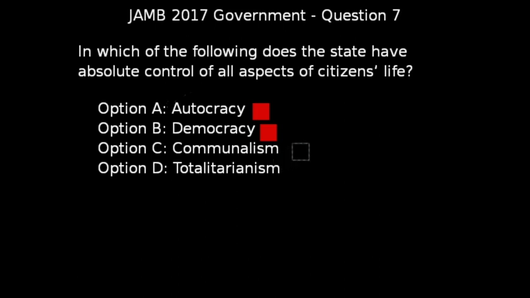Option C is very close to the answer and is also wrong because communalism is referred to as a system of collective ownership of property and cooperation among members of a community in execution of development projects. The correct answer to this question is option D, totalitarianism. Totalitarianism is a political system where the state recognizes no limit to its authority and strives to regulate every aspect of public and private life. So the correct answer is option D.